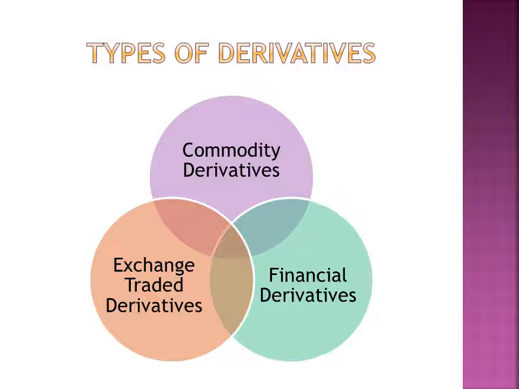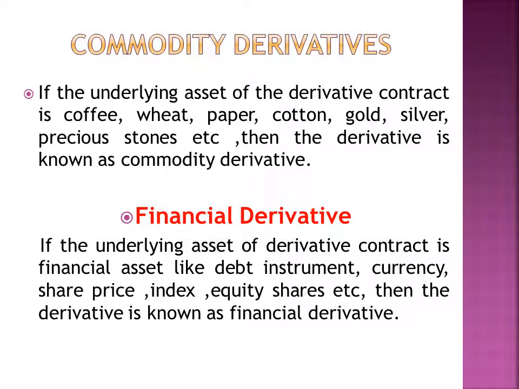Types of derivatives: there are 3 types of derivatives: commodity derivatives, exchange traded derivatives, financial derivatives. As the name suggests, commodity derivatives are those derivatives where the underlying asset of the derivative contract is a certain commodity. That is, for example, if the underlying asset of the derivative contract is coffee, wheat, paper, cotton, gold, silver, precious stones, etc., then the derivative is known as a commodity derivative. That is, the underlying asset of the derivative will be a certain commodity.